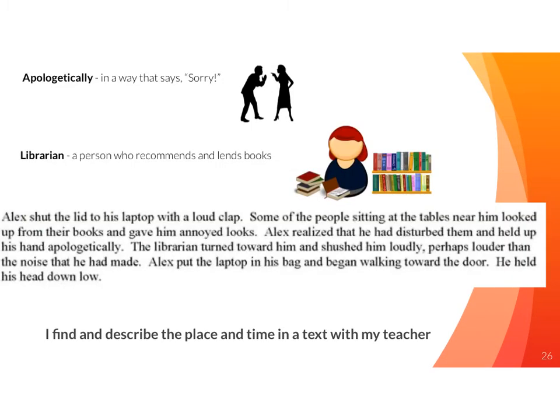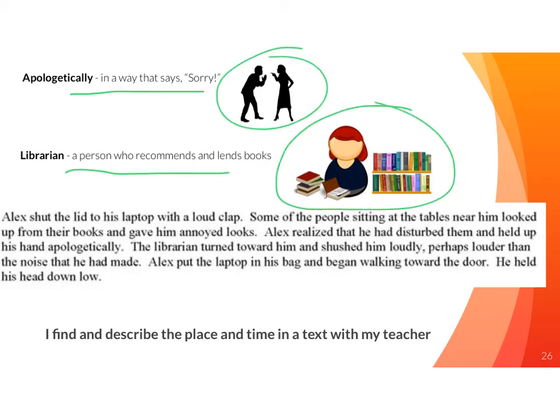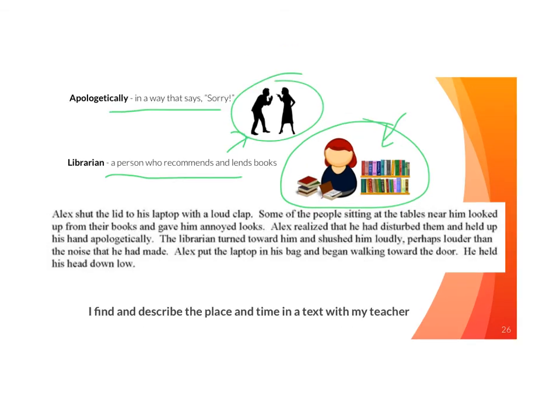So on this text, I'm going to ask you to try it before I do. So you're going to get a chance, and then you'll see and compare with my ideas. So before we read, you'll need to know that apologetically means saying something in a way that means sorry. And a librarian is a person who recommends and lends books. So apologetically and a librarian.